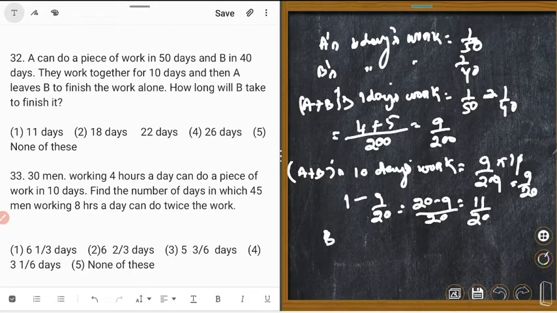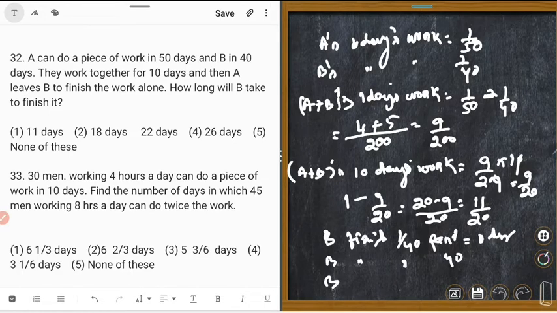B finishes. B's 1 day's work is 1 upon 40, could you understand? Therefore B will finish one whole part in how many days? 40 days.